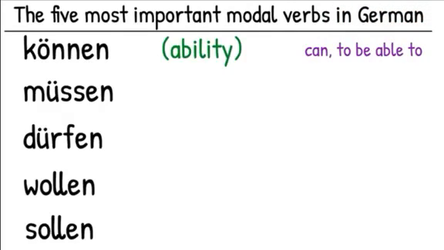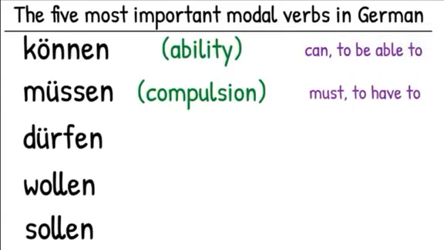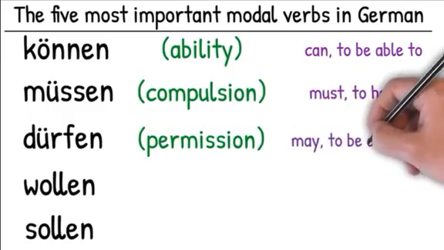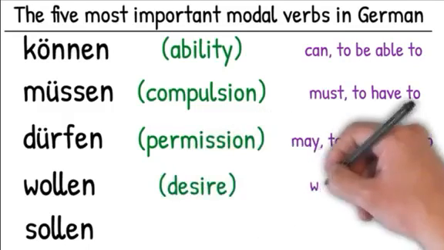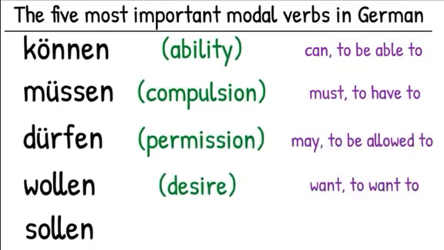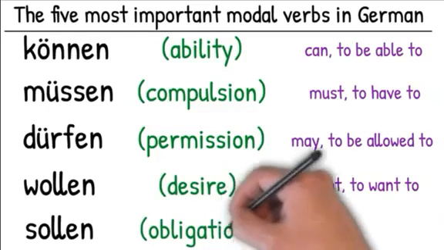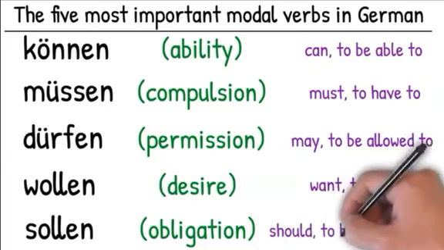The second one, müssen, expresses compulsion, must or to have to. The third one, dürfen, expresses permission, may or to be allowed to. The fourth one, wollen, expresses desire, want or to want to. And finally, the fifth one, sollen, expresses obligation, should or to be supposed to.